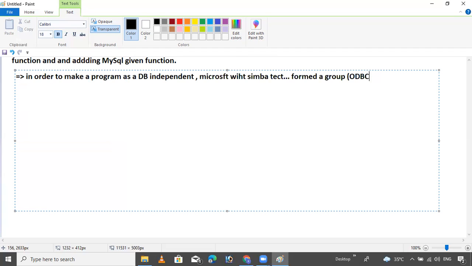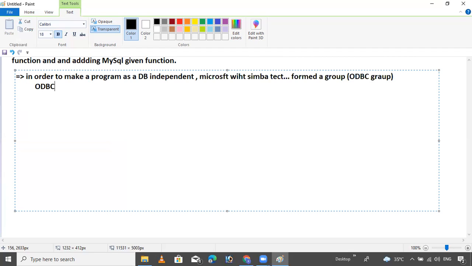Okay. So nowadays, this driver is also not supported. This driver I will not show. I cannot show the example. Why? Because this driver is not supported on my system. Okay. But I will show how to write the program. Practical is not possible.